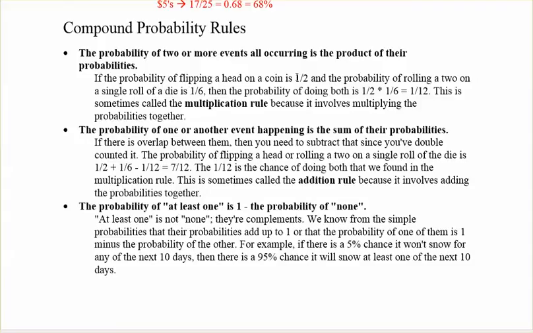Remember, flipping a head, you've got 1 and there's 2 possible, head or tail. A 2 on the single roll of a die: there's only one 2 on a die, and there's 6 numbers on a die, so that's where you get the 1/6. And the probability of doing both is 1/2 times 1/6, which is 1/12. This is sometimes called the multiplication rule because it involves multiplying the probabilities together.